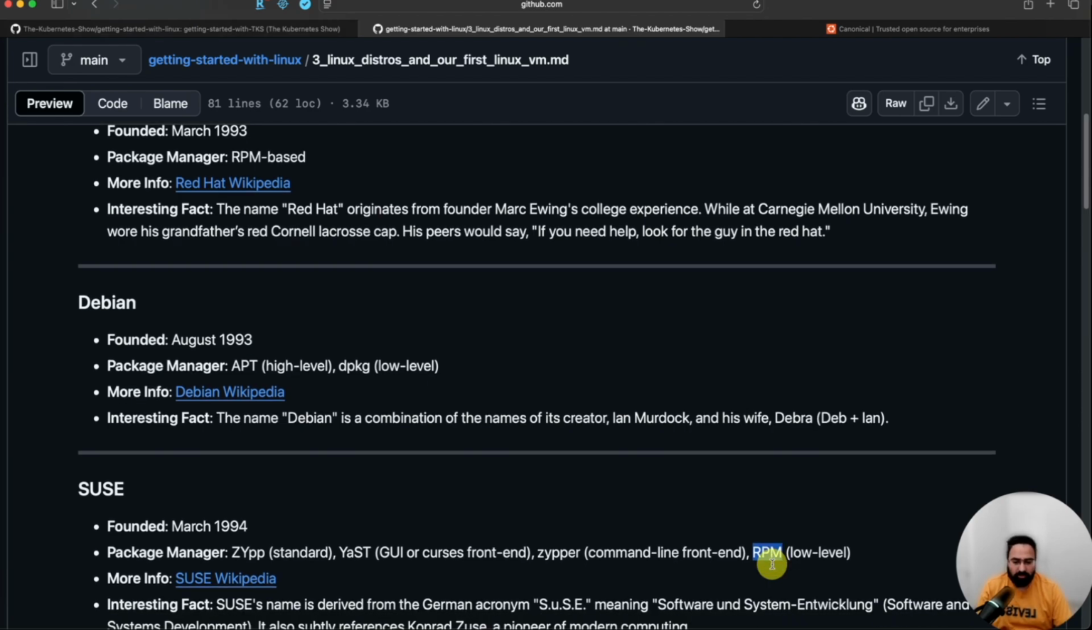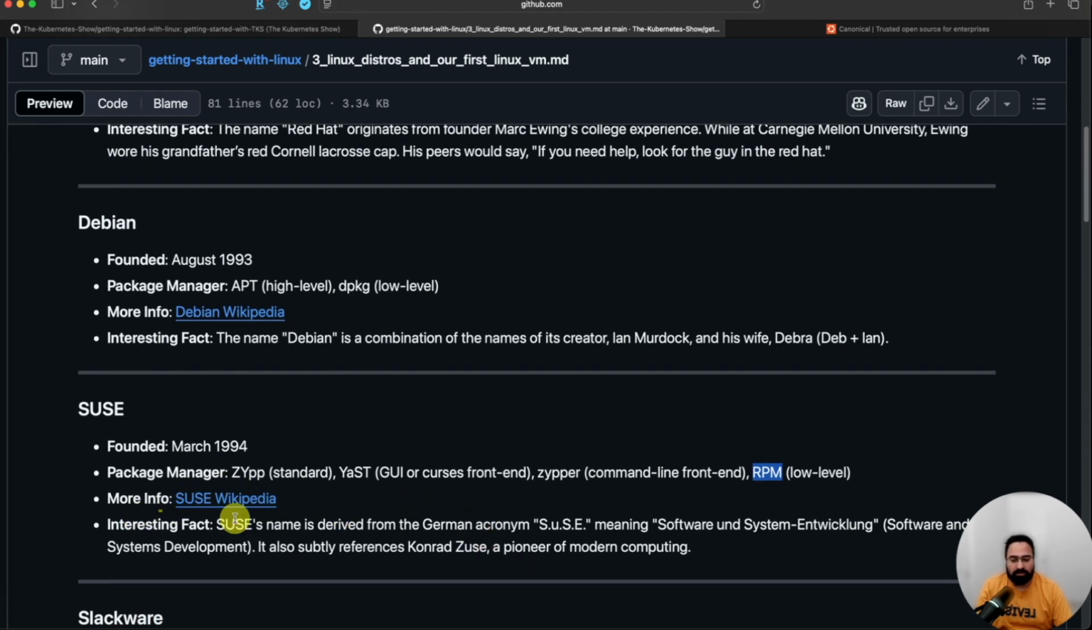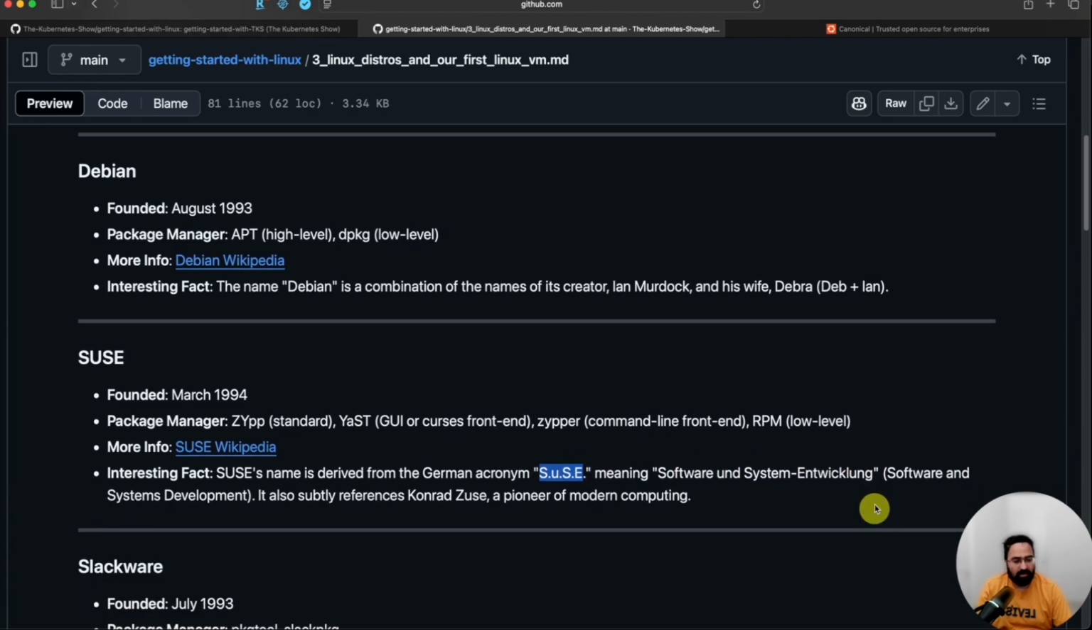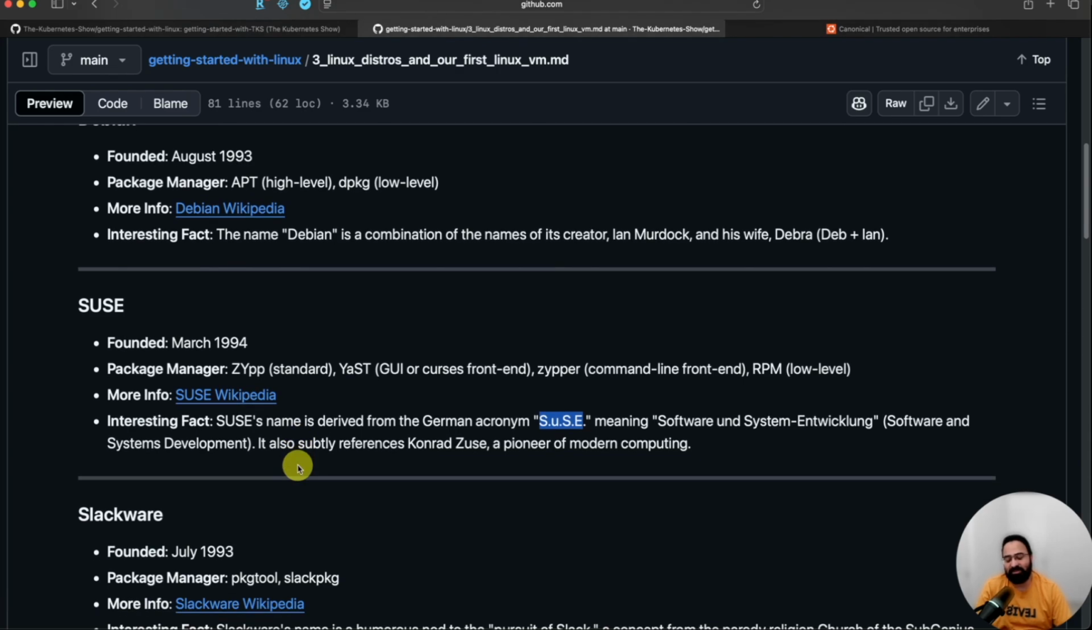We'll talk about package managers in a bit. Anyways, SUSE, again same Wikipedia you have, and the name came from a German acronym, Software- und System-Entwicklung, and that is software and systems development. Interesting. I also didn't know about SUSE. I had to do research while I was preparing for this video.